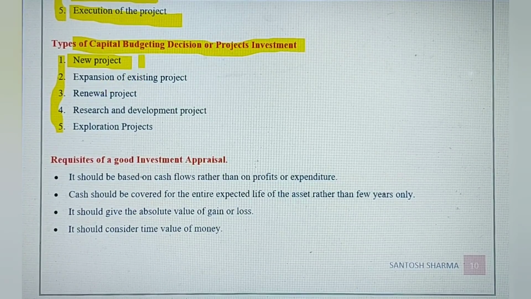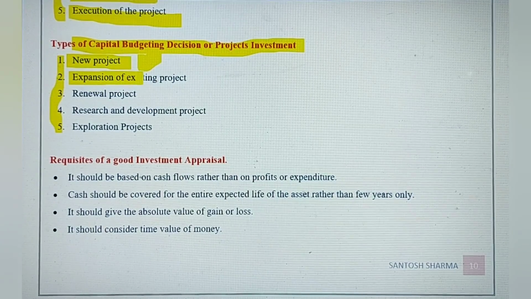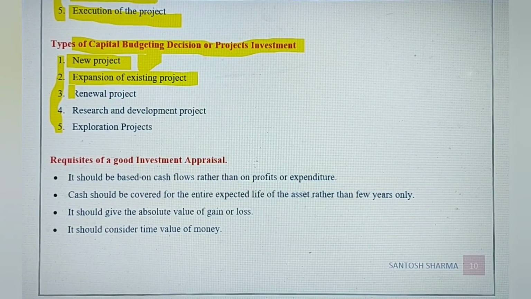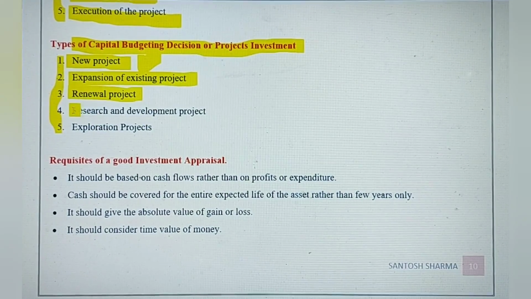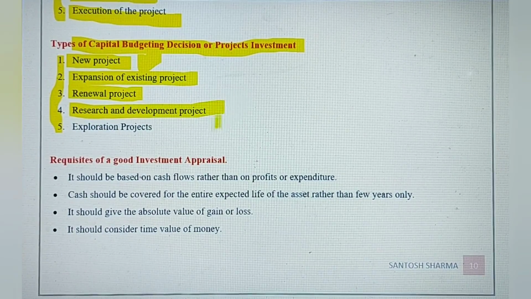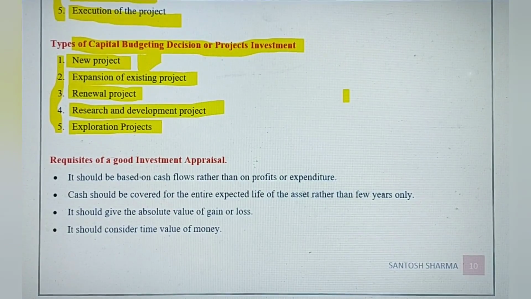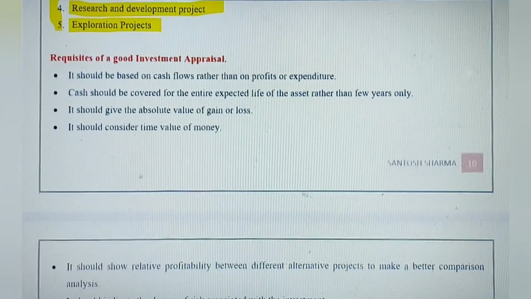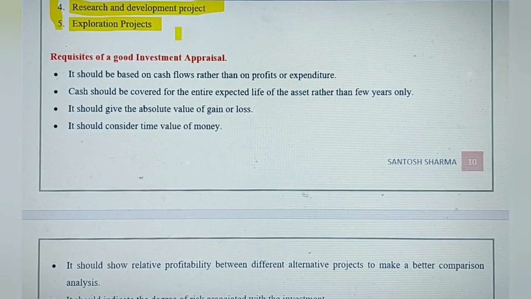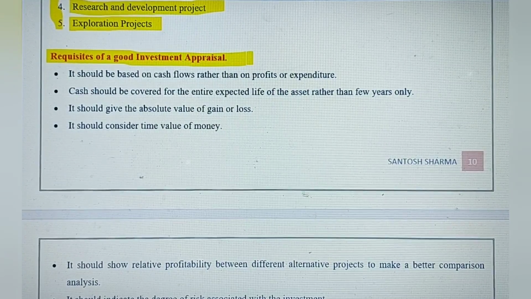Then expansion of the existing project, then renewal of the existing project, then it can spend money on research and development projects, and exploration projects where the company wants to explore something new. Basically it is for mining sorts of companies. And then we have the next question, requisites of a good investment appraisal.